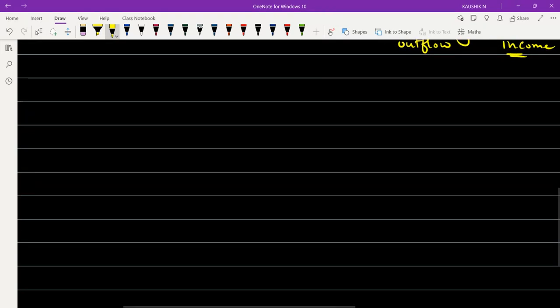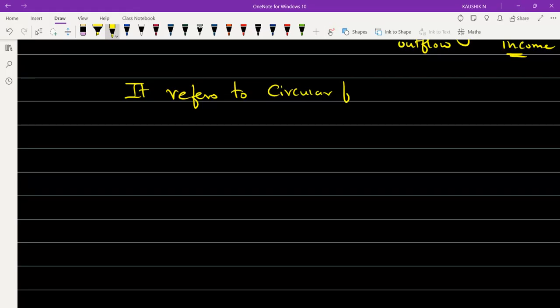Okay, so now let me give you the points for circular flow of income. Take down the point. It means circular flow of income. It refers to circular flow of income in the production process. In which process? Circular flow of income in the production process.